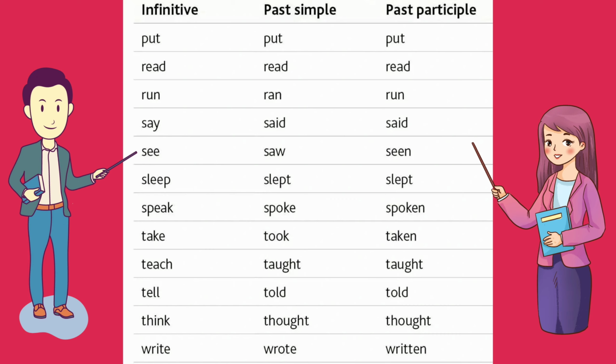So run, ran, run. Next one is say, said, said. See, saw, seen. All right, in past participle we call it seen. So see, saw, seen. Next one is sleep, slept, slept. In both past simple and past participle we have slept. So sleep, slept, slept. Next up we have speak, spoke, spoken. Then we have take, took, taken.